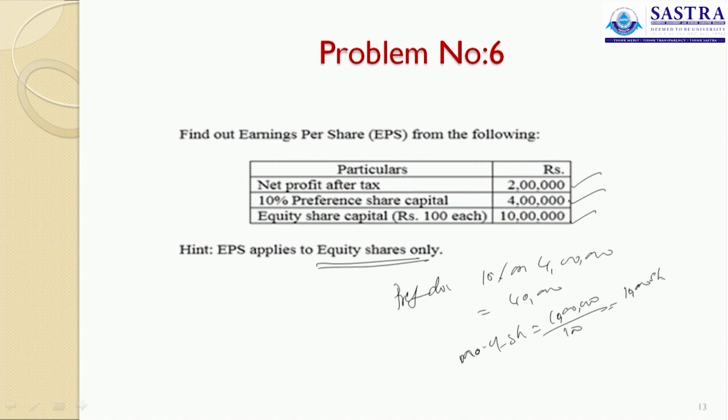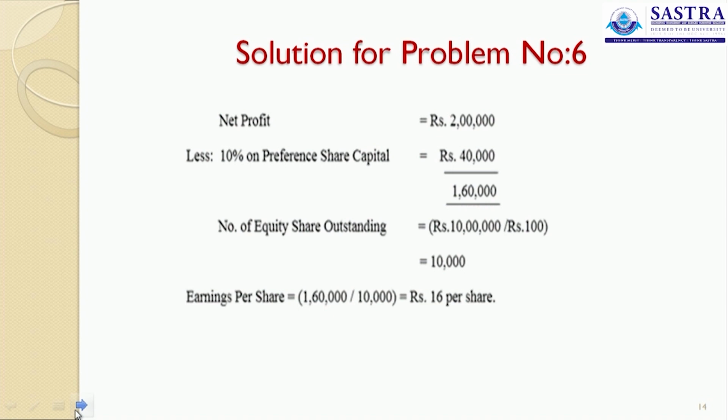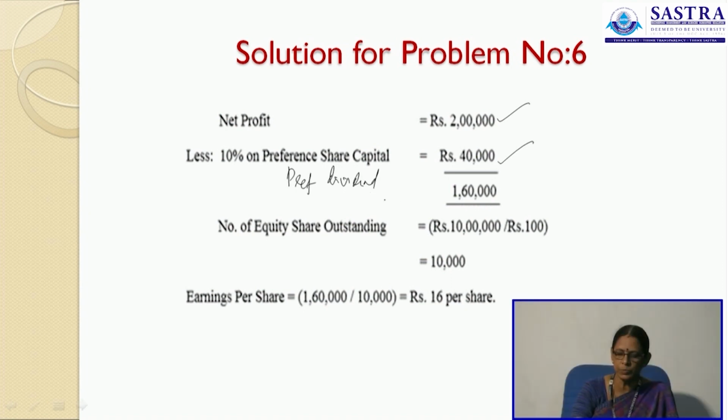Now, what is available to the equity shareholders divided by the number of equity shares will be the earnings per share. See to it, net profit is 2 lakh rupees as we already told, 40,000 is your preference dividend paid to the preference shareholders, then this is said to be the amount available to the equity shareholders,